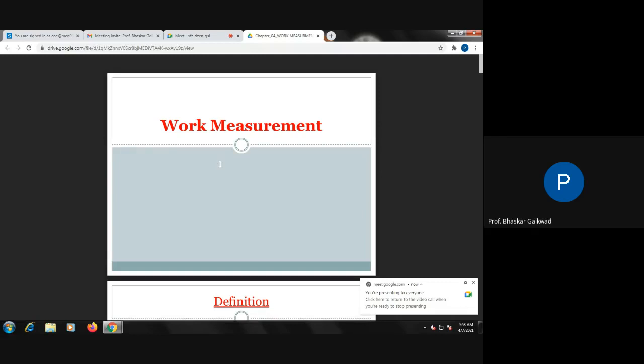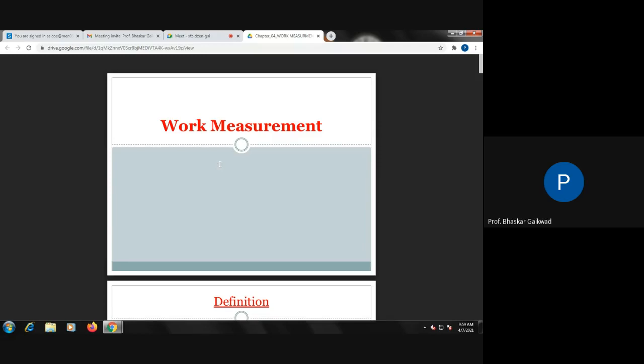Today we'll take the revision and then we'll go to chapter number 5. That is facility locations and plant layout, which is actually expected while starting any industry. We require these facility locations and the plant layout. But before that, just a revision of chapter number 4, work measurements. So, what is actually work measurement?